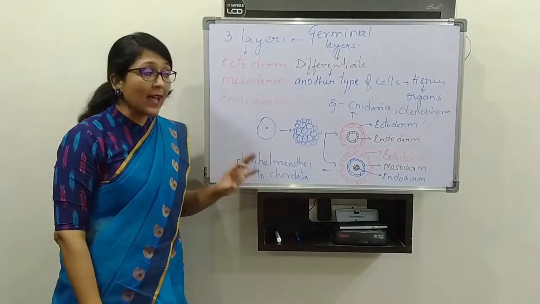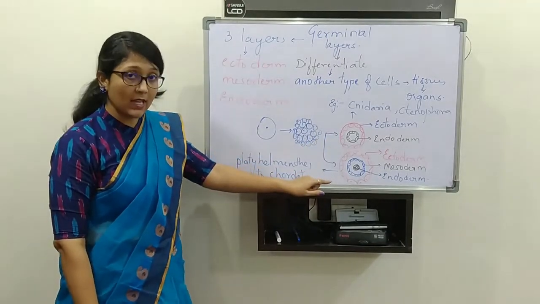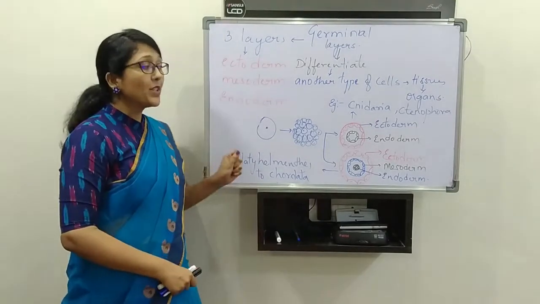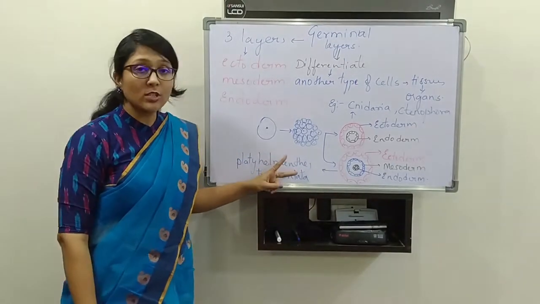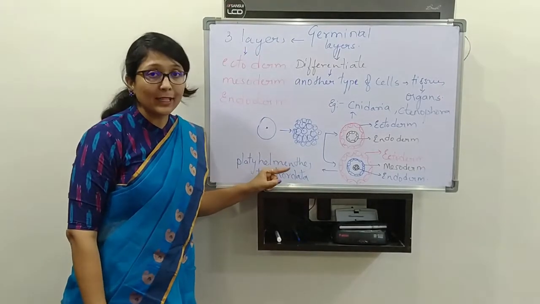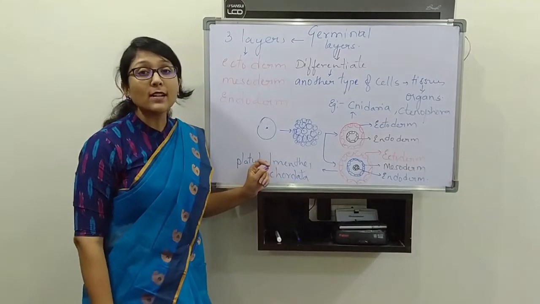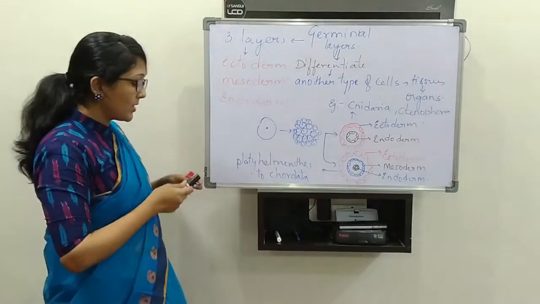As here only two germinal layers are there and here three germinal layers are there, the organization is called different. If the organism possesses only two germinal layers, that is Cnidaria and Ctenophora, in those organisms the organization is called diploblastic type of organization. What is the term?